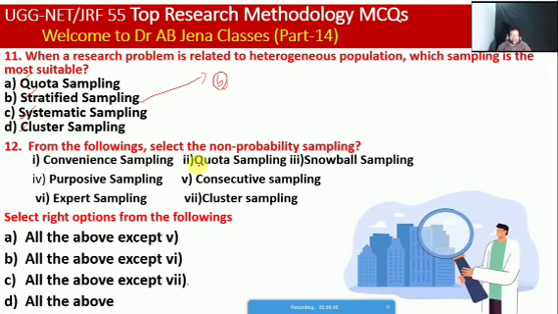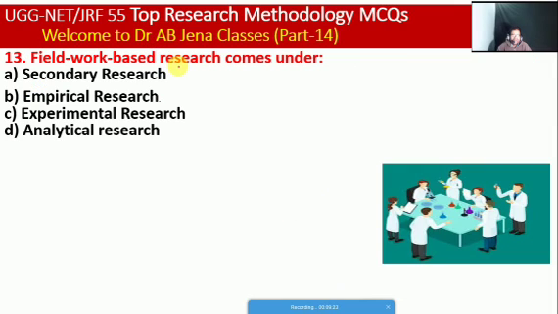Next one of the following, select the non-probability sampling: convenience sampling, quota sampling, snowball sampling, purposive sampling, consecutive sampling or expert sampling. D, it's a cluster sampling. So friends, select the right options from the following. A, all the above except 5. B, all the above except 6. C, all the above except 7. D, all the above. So friends, here C is the right option. Cluster sampling is coming under the probability sampling.